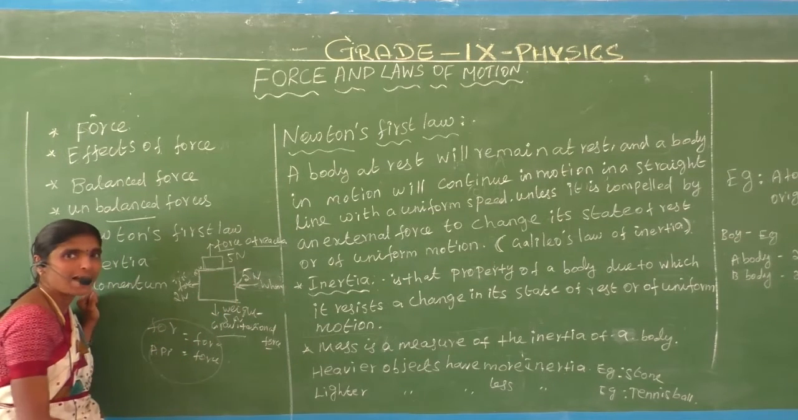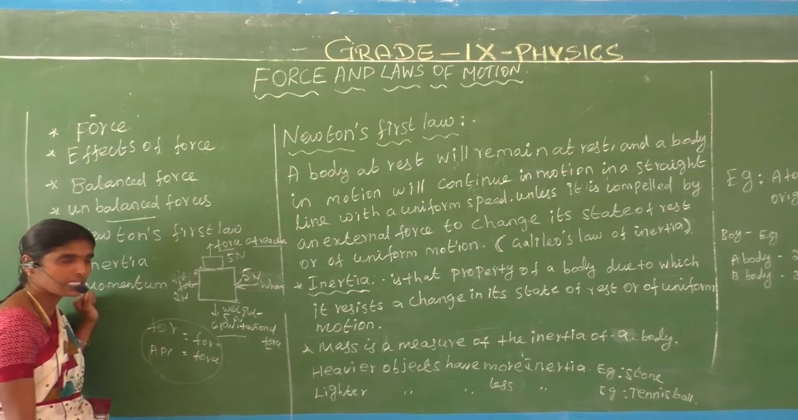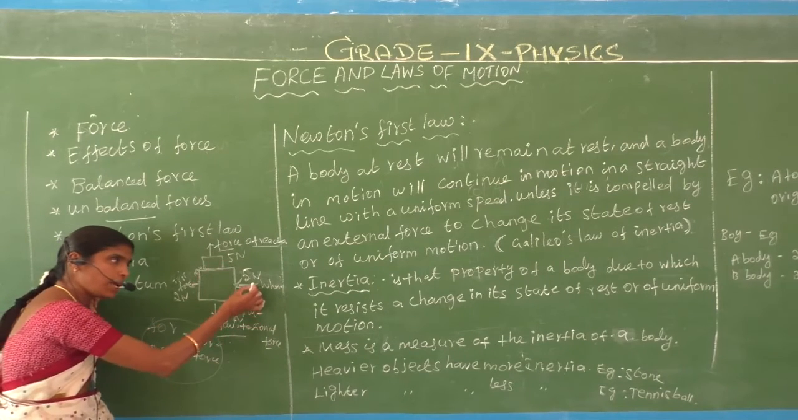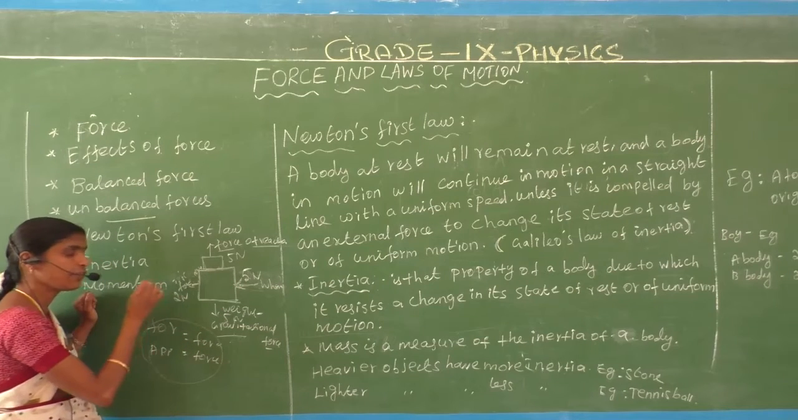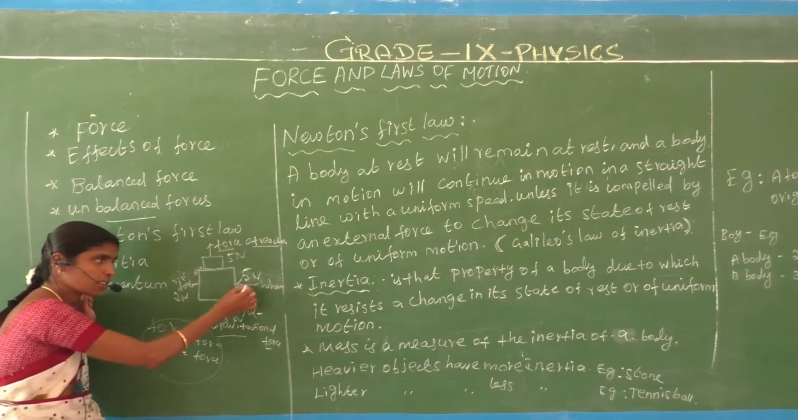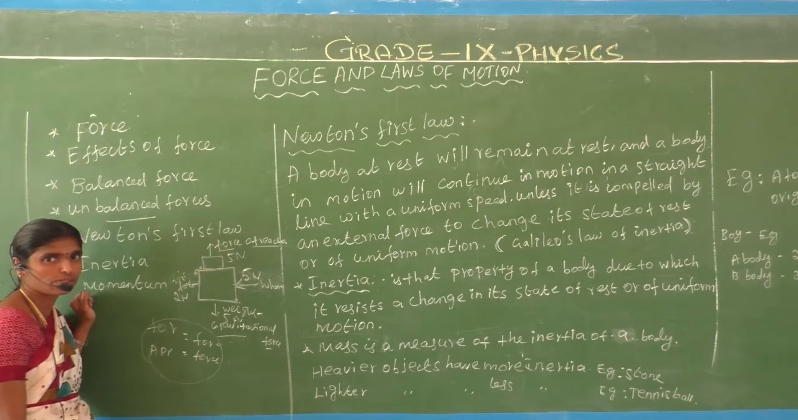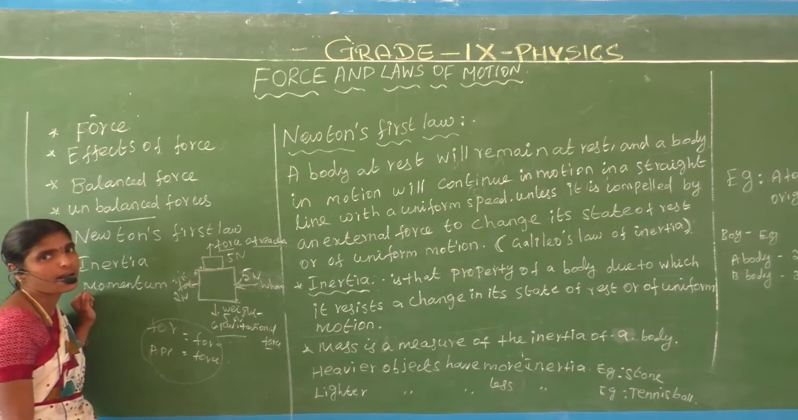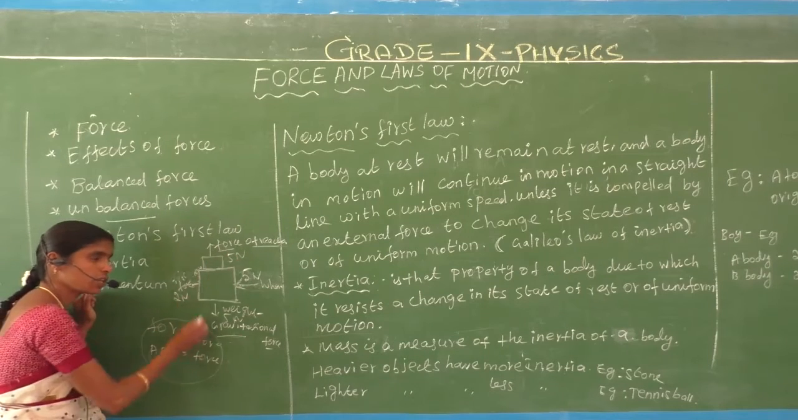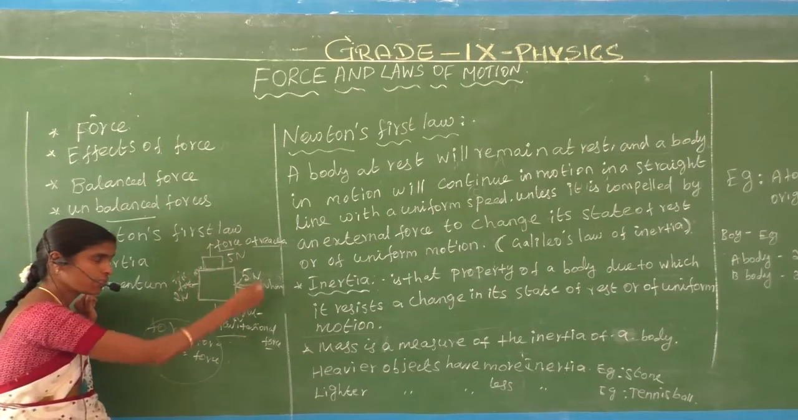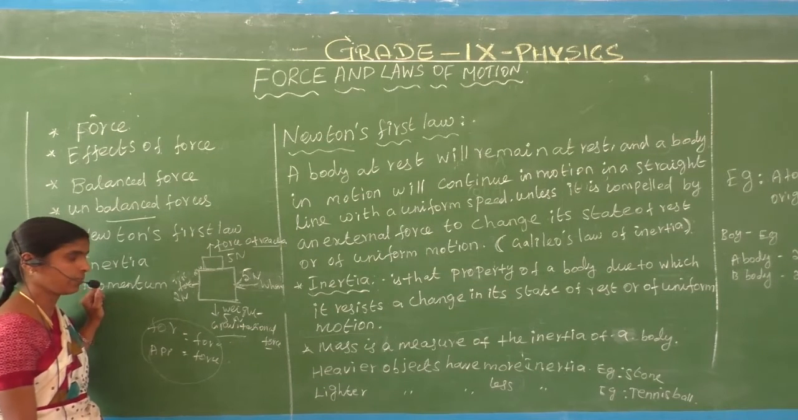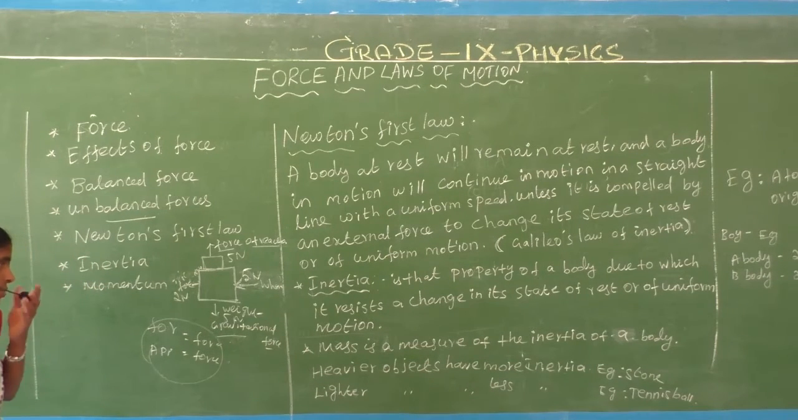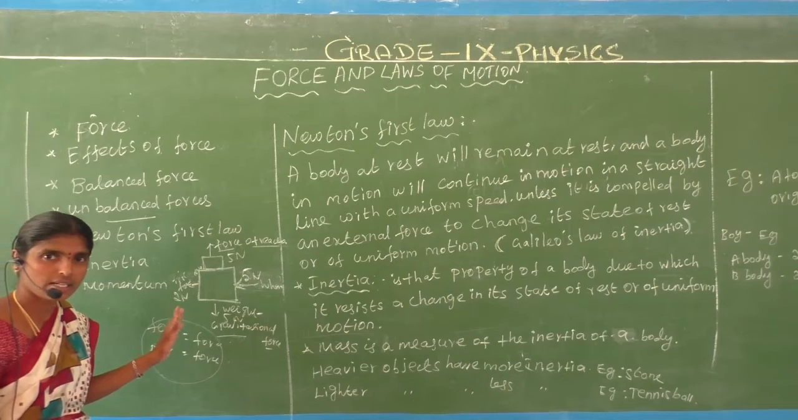Though these two are equal, the applied force is greater than the frictional force. So that force is called the unbalanced force. Balanced means the resultant force is equal to 0. Unbalanced force means the resultant force is not equal to 0. Are you clear or not?